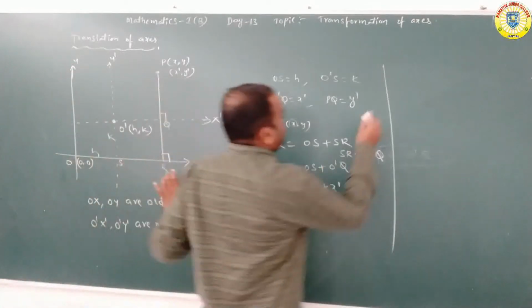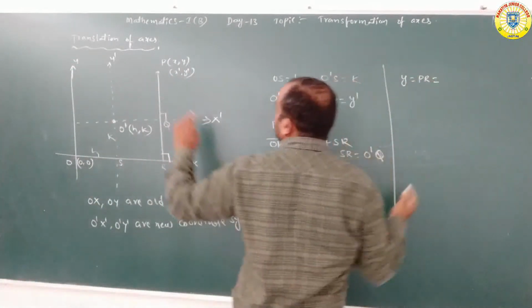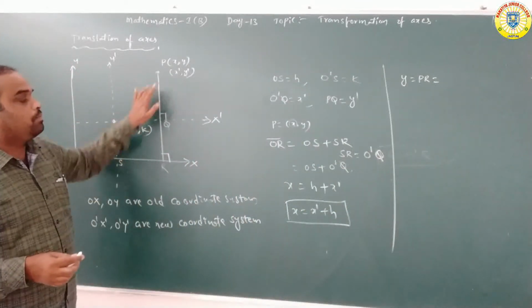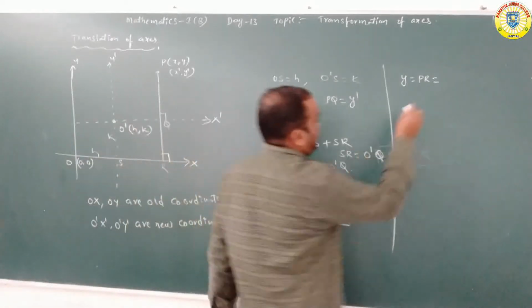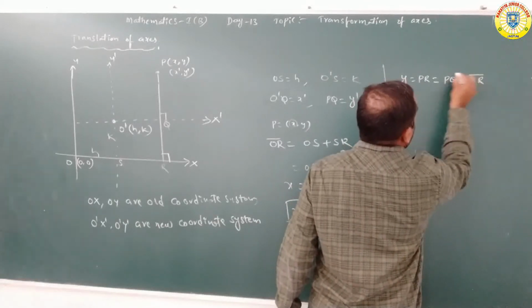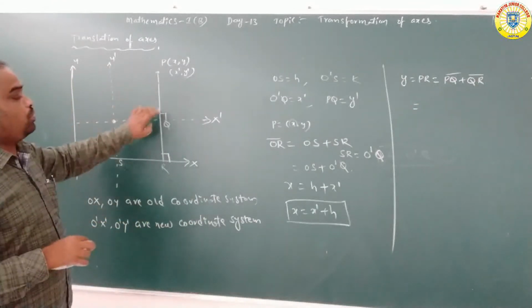So here Y is equal to PR. PR is equal to PQ plus QR. Observe this one, what is the value of PQ?